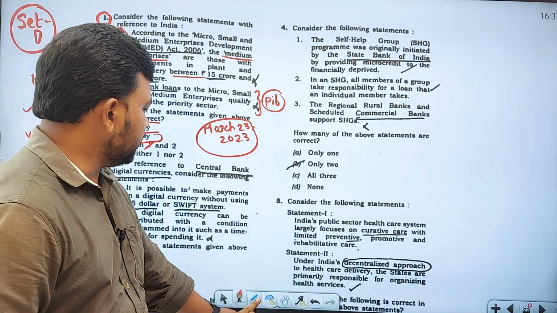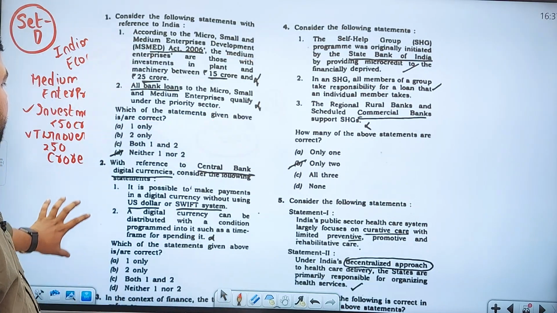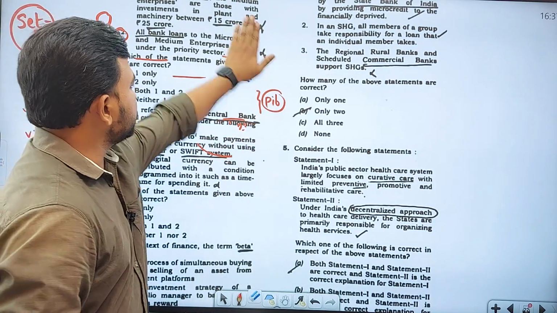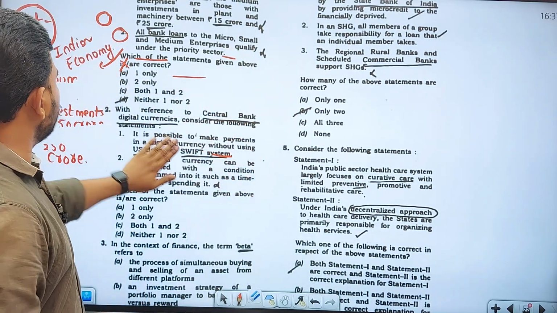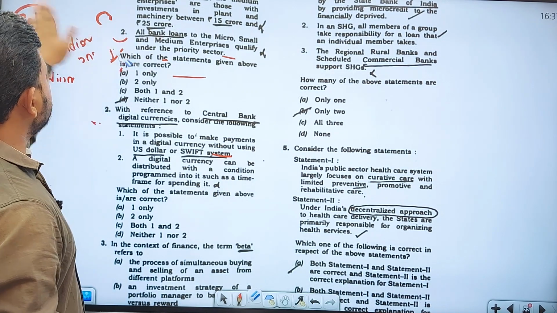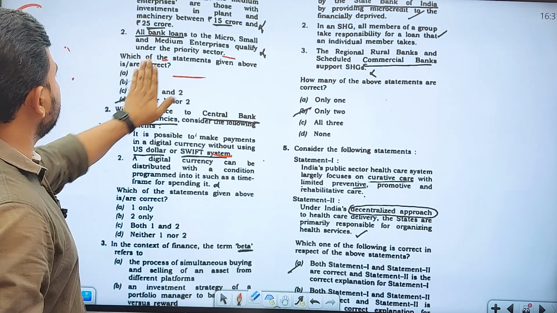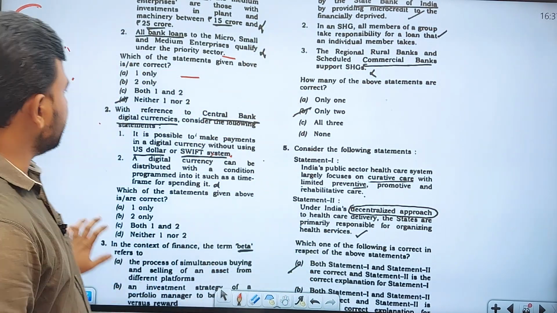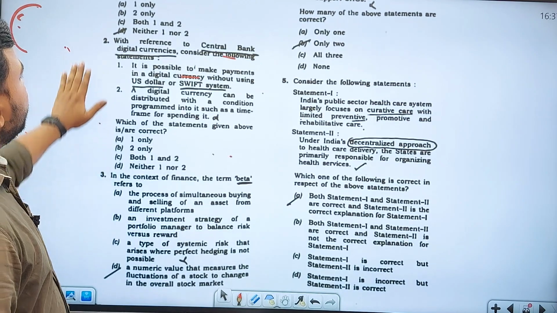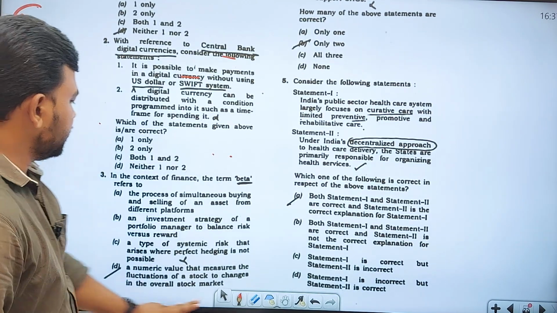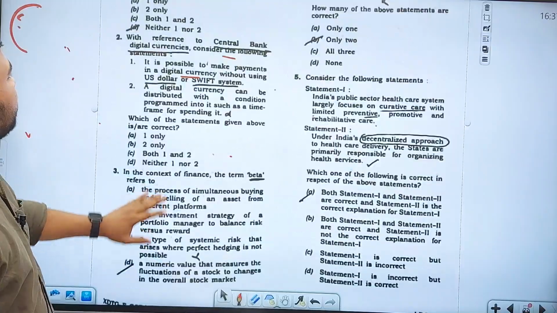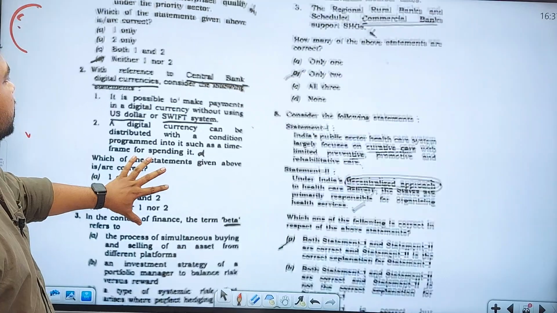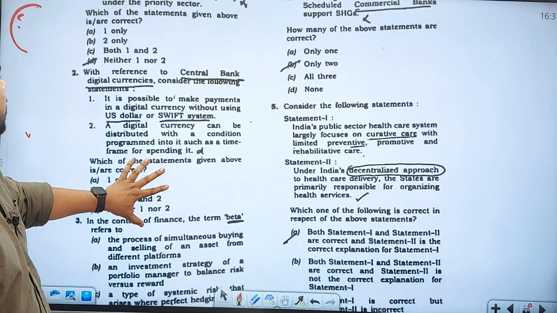Next, coming to the next question, the second question is also an economy based question. With reference to central bank digital currencies, consider the following statements.